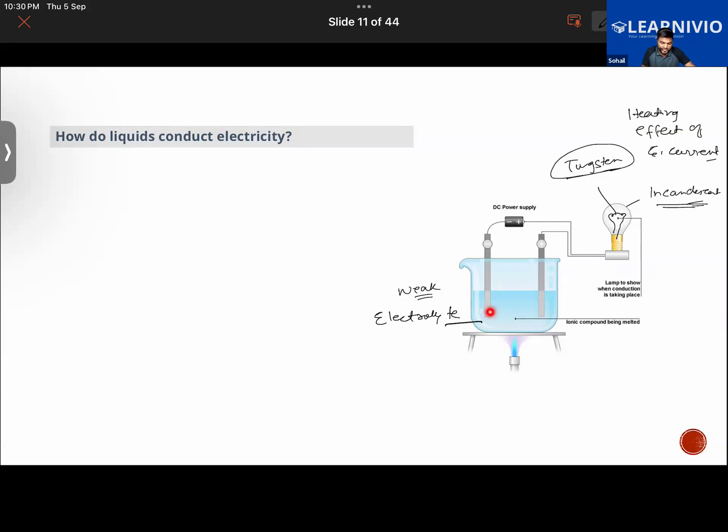But if the strength of the current that is passing here is very weak, will it ever glow? No, sir. So if the electrolyte is weak, the electric current flowing in it will be weak, so the bulb will not glow because it will not get that much heat. In that case, we will not be able to detect the nature of the electrolyte properly. So we use the light emitting diode.